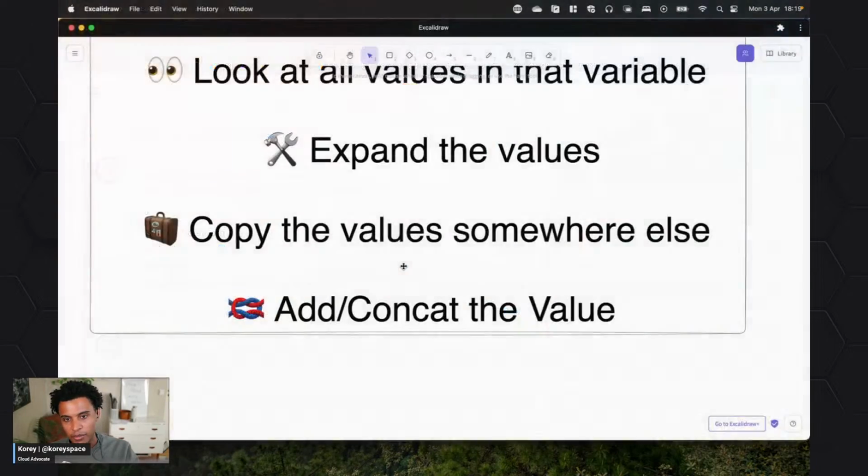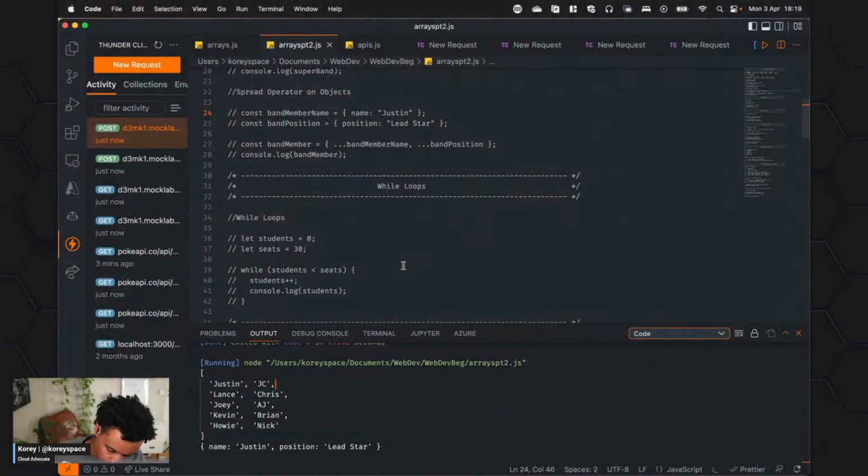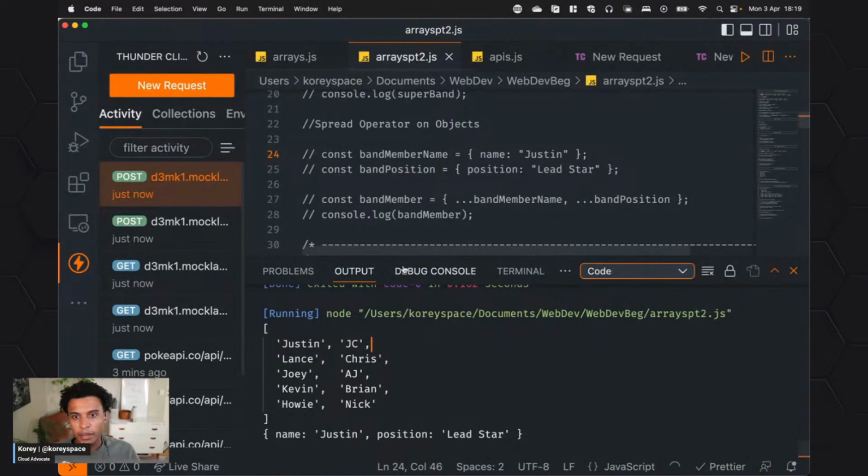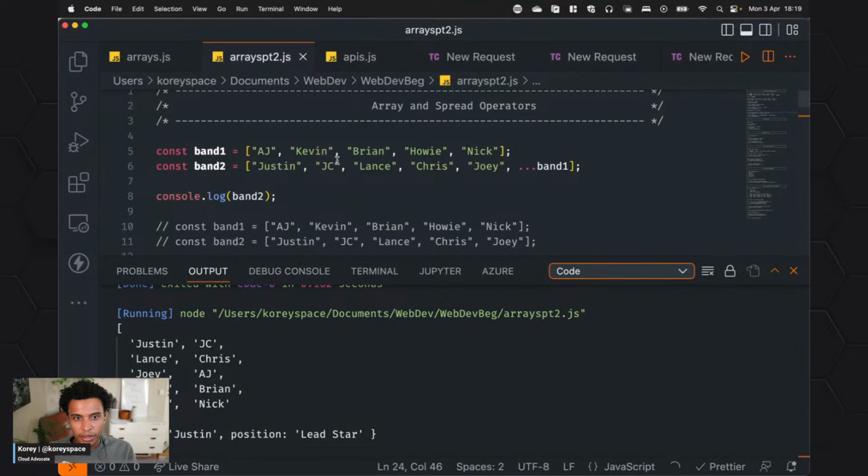Let me see if I can find my VS Code, because when my screen died, that did not help my setup. All right. Okay, so hopefully you can see that. Let's close Thunder Client for now.